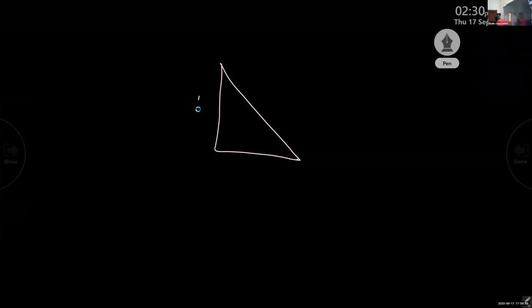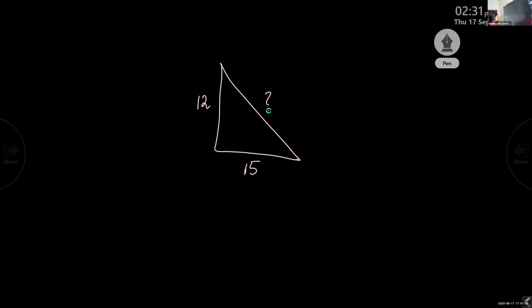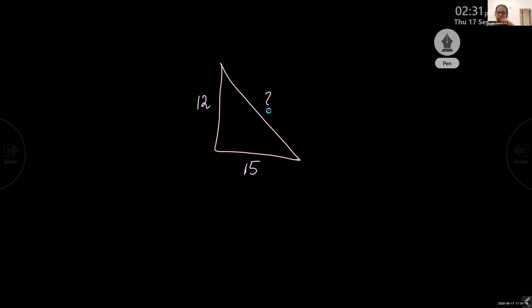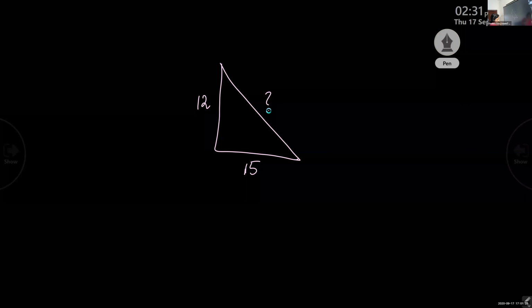The problem was like this. I think 12 and 15 were the numbers given. One side is 12 and the other side is 15. And you were asked to find out between which numbers the third side will come. I have given homework. All of you should answer. The third side should be greater than 3 centimeters and lesser than 27 centimeters. Very good.